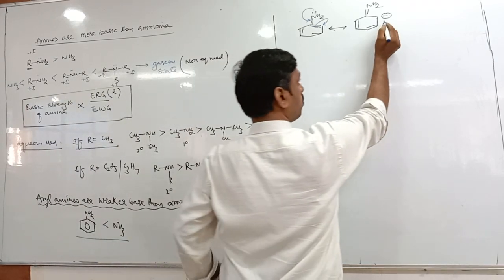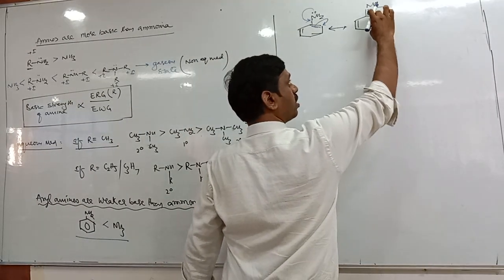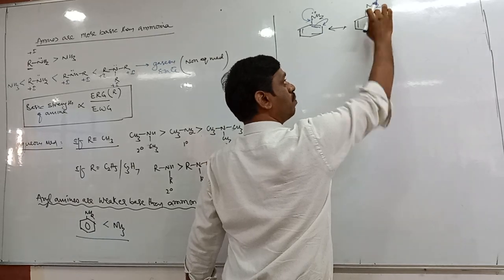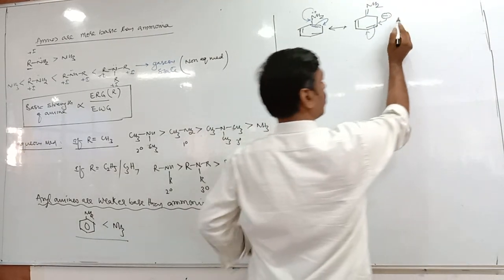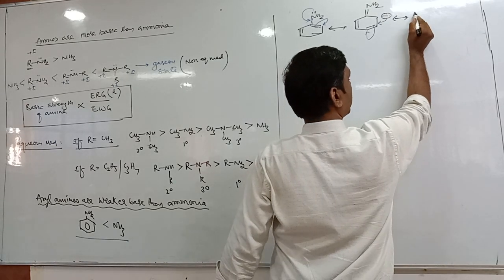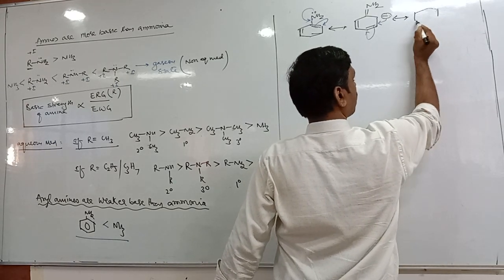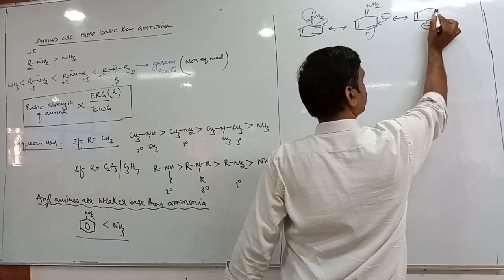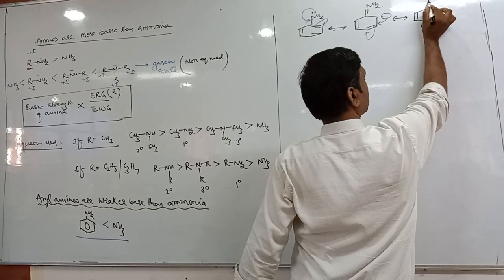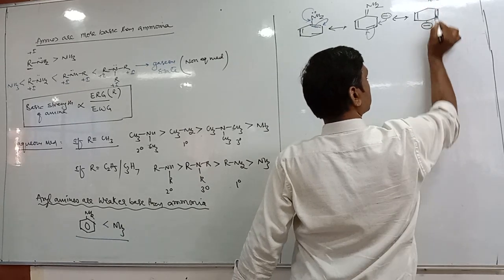Then the pi bond shifts to the para position, so you get another resonance structure where a negative charge appears on the para position. It is again NH2 plus.